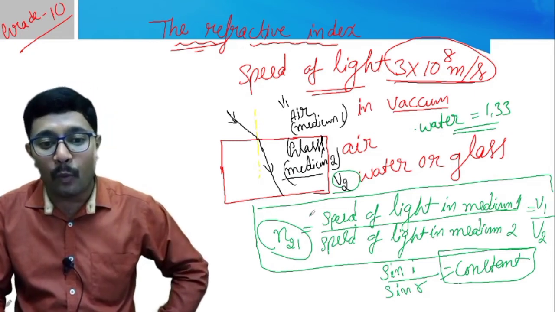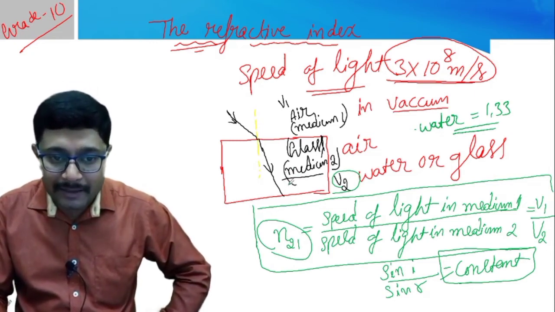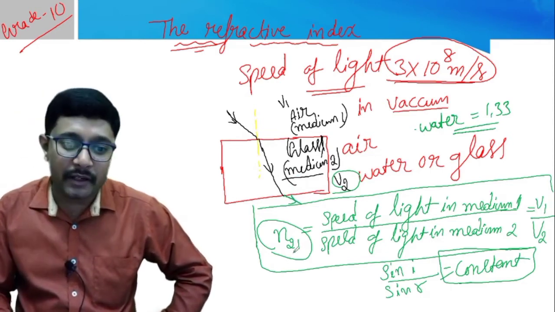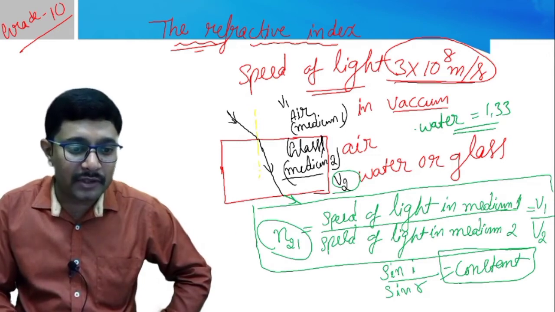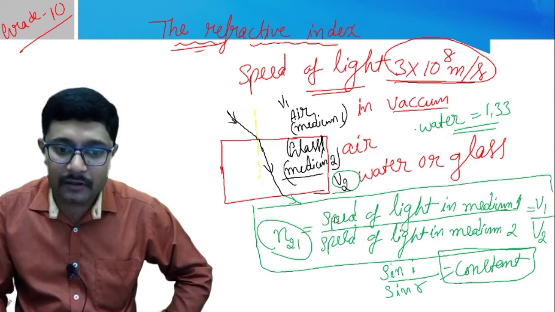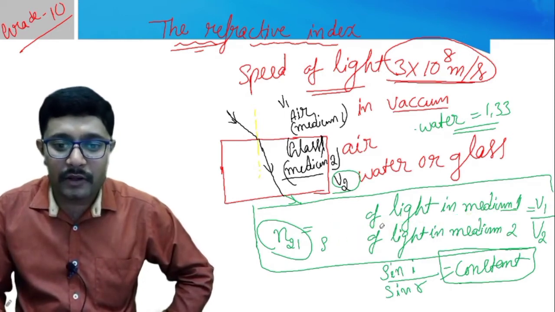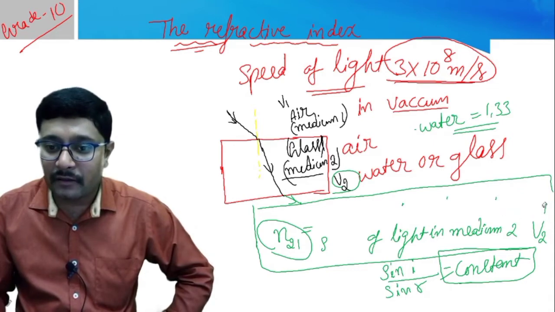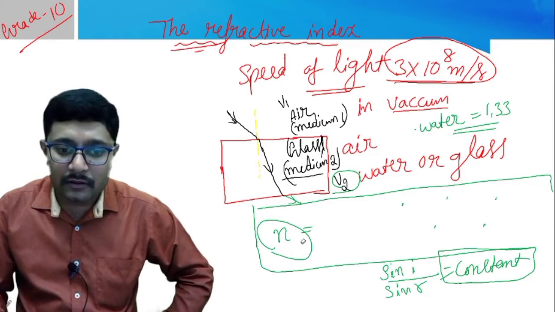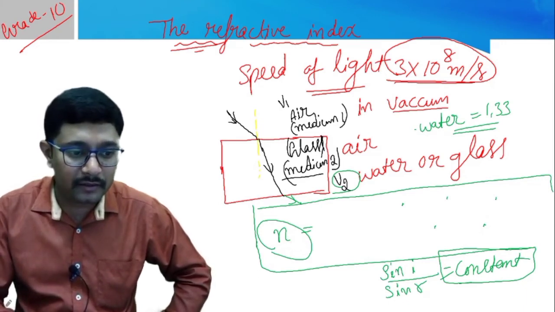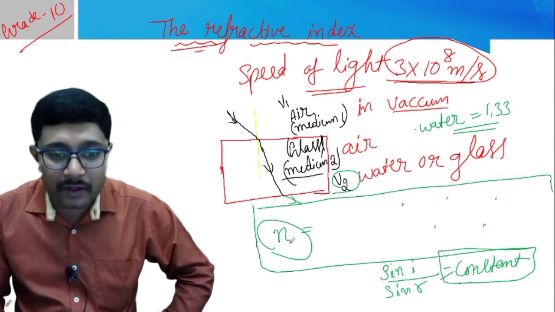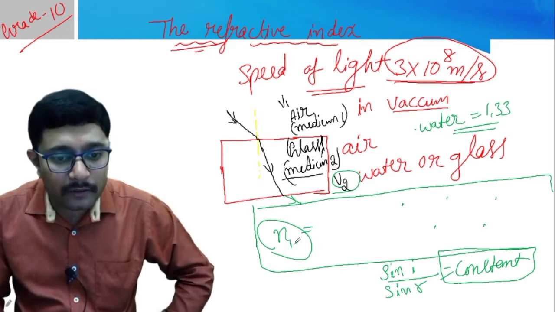And then if we take it vice versa, that means if the light passes from medium 2 to medium 1, that means from glass to air, if we consider like this, so now how can we write this one? Simple, it is the inverse of this. See how I will write. So this is refractive index of medium 1 with respect to 2.